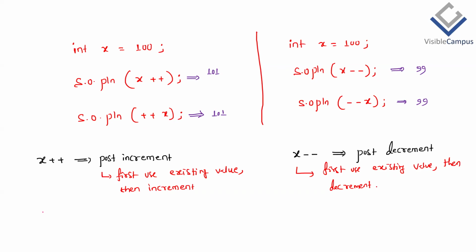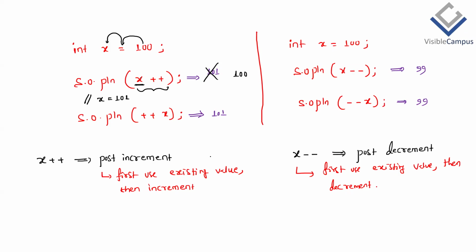So what is the meaning of using? What is the current value of x? Here 100 is the value assigned to this x variable. Then use the current value of x only. Therefore, the output is 100. But after using, what does it have to do? Increment the value by 1. After this line of code, what is the x value going to become? The x value becomes 101. But here we have to use the current existing value only, which is 100.